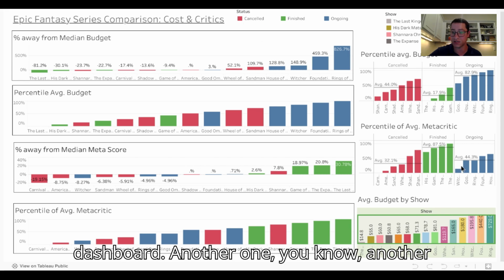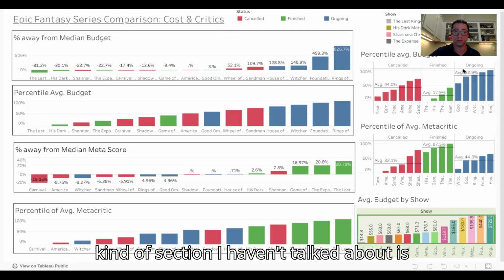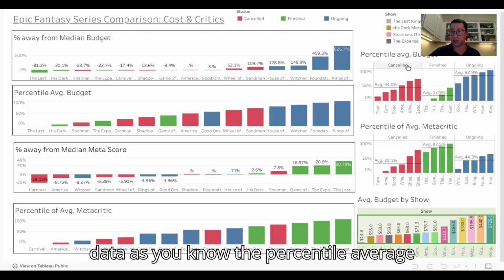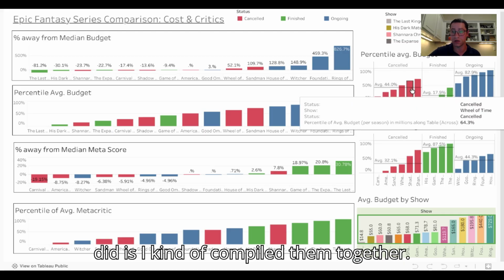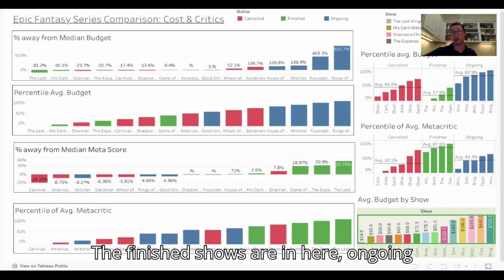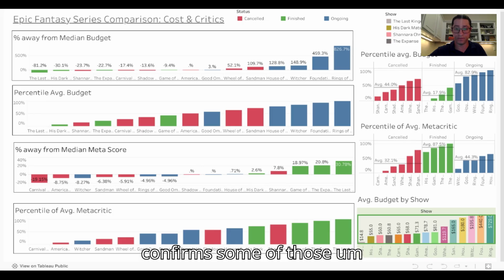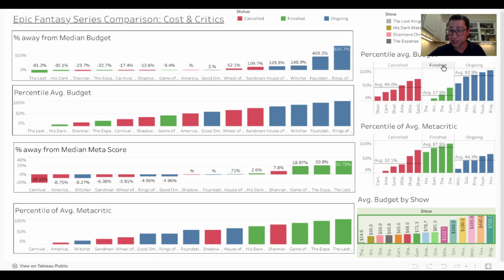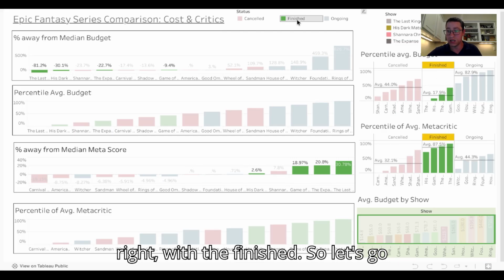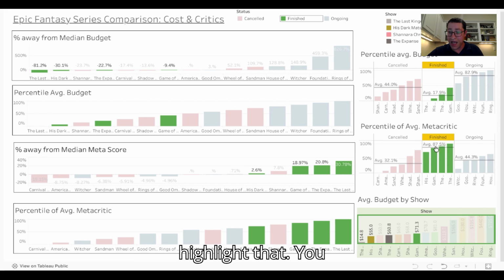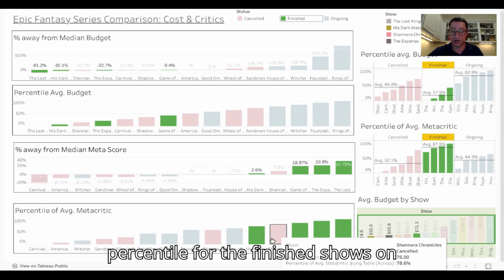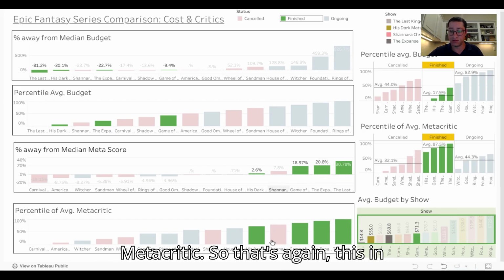Another section I haven't talked about is over here. It's the same data as the percentile average budget here, but I compiled them together. So the canceled shows are all in here, the finished shows are in here, and the ongoing shows in here. It also confirms some of those numbers I was referring to. We really see it with the finished, so let's click finished to highlight that. The average was the 88th percentile for the finished shows on Metacritic. That's these numbers in here.